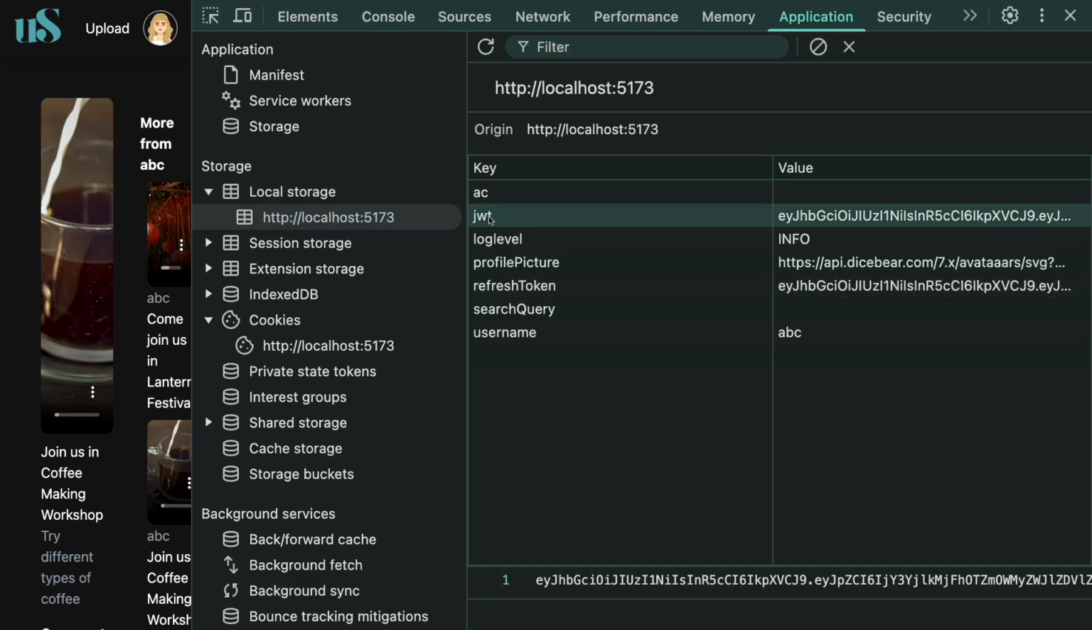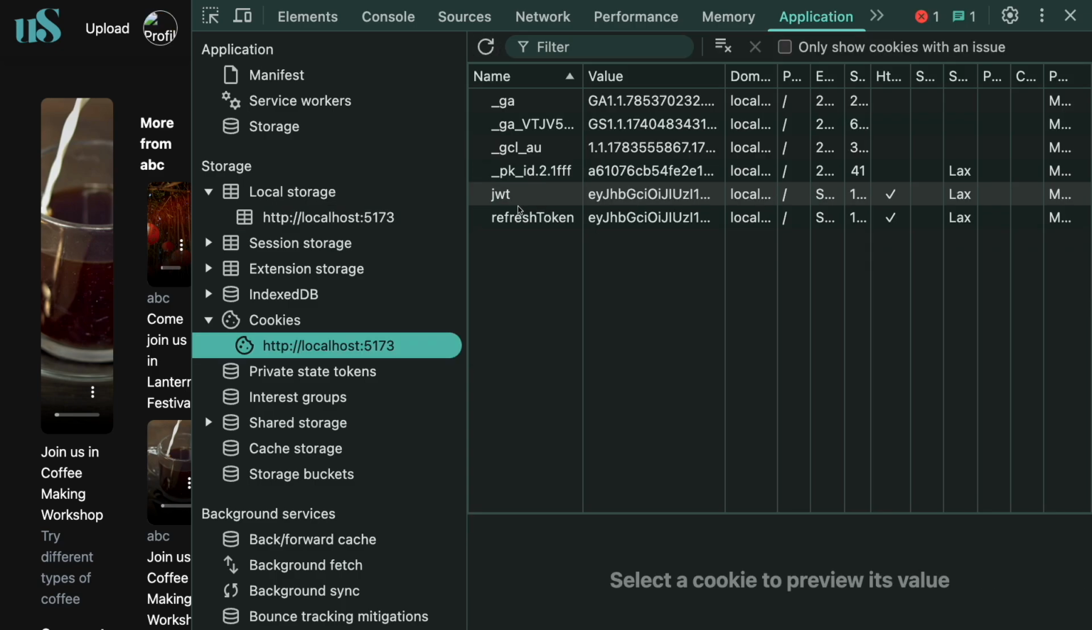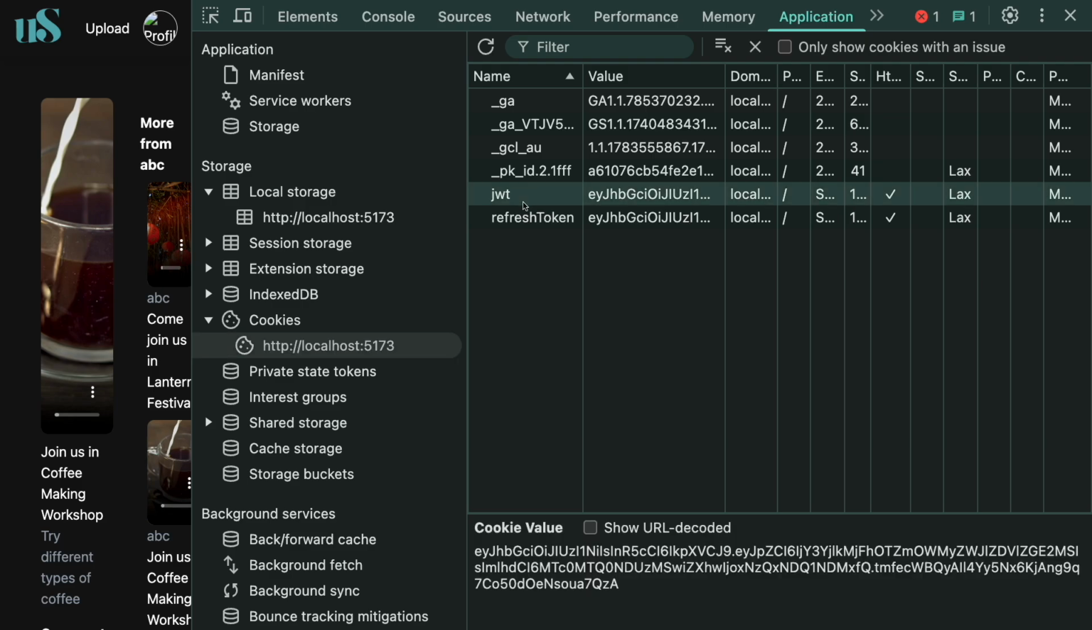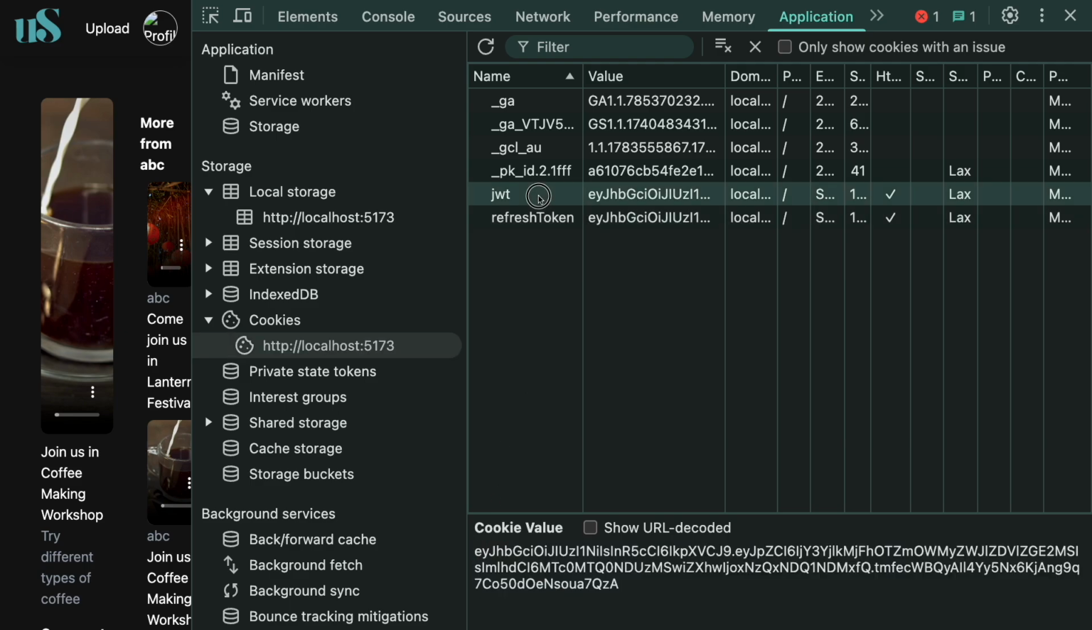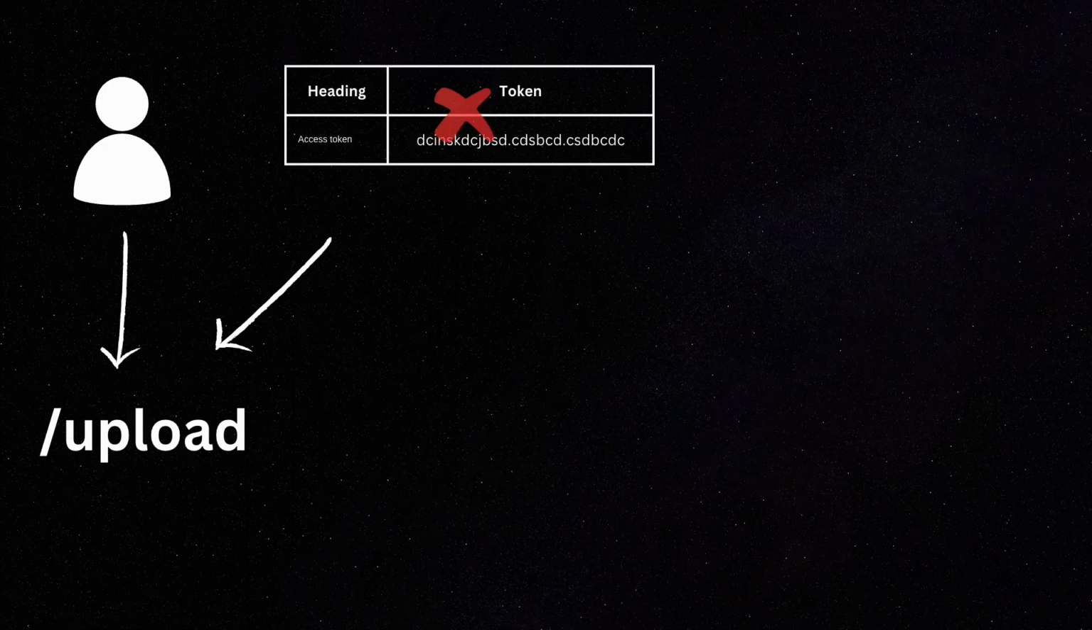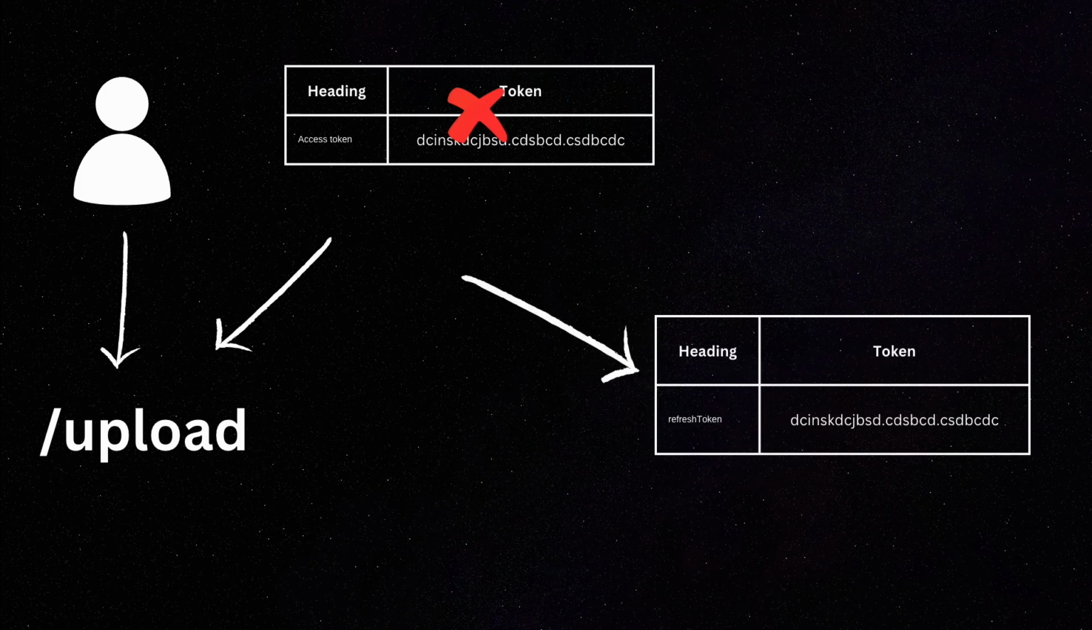So instead of storing the JWT in local storage, which is insecure and does not persist authentication properly, I decided to store the access token in a secure HTTP only cookie. This will ensure that the token is automatically sent with every request, allowing seamless authentication. And when the access token expires, the front end does not ask the user to log in again. Instead, the refresh token, which was stored securely in MongoDB, will be used to generate a new access token, ensuring